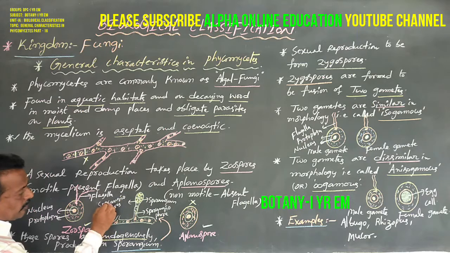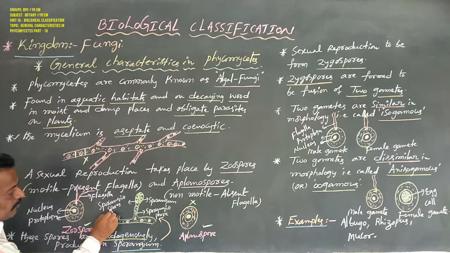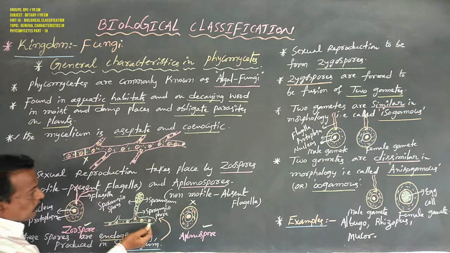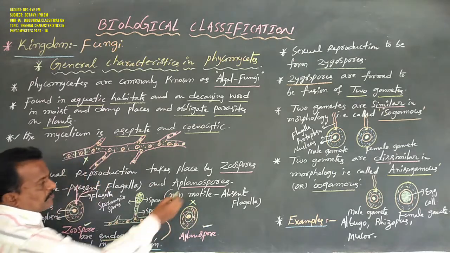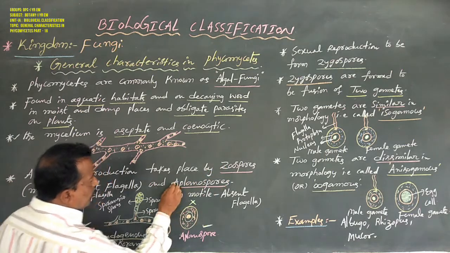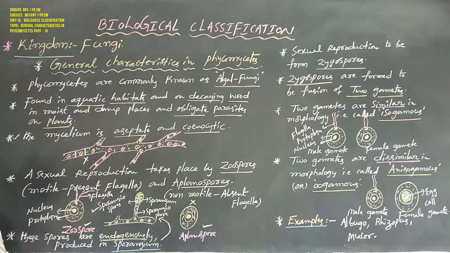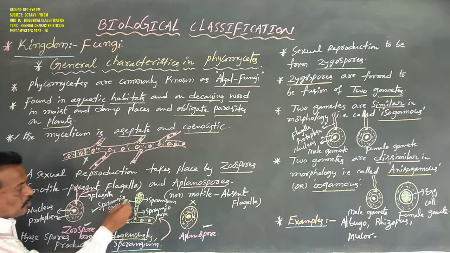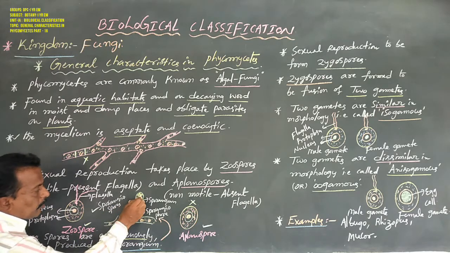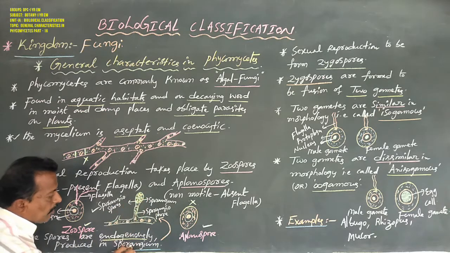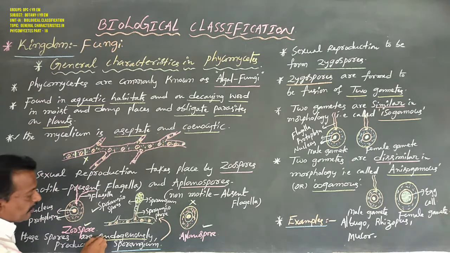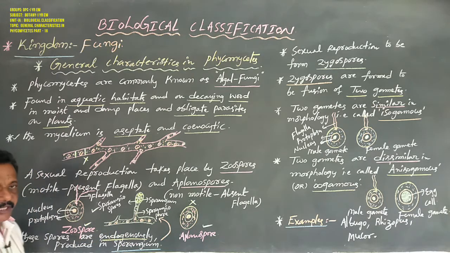They are called sporangiospores, and both zoospores and aplanospores are sporangiospores. These sporangiospores are endogenously produced in the sporangium.